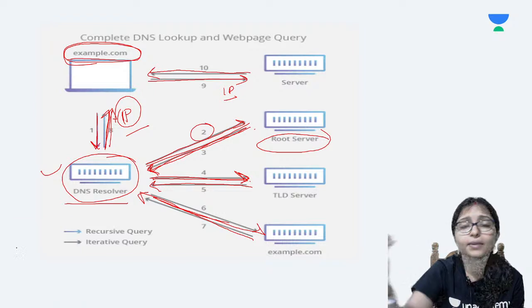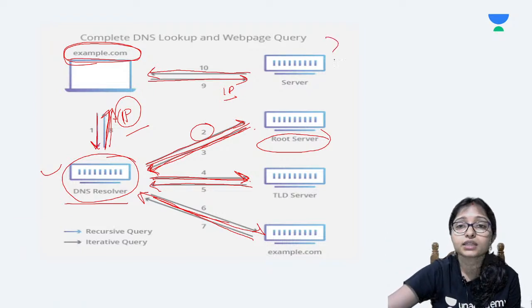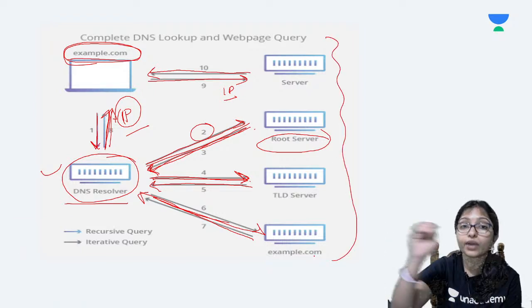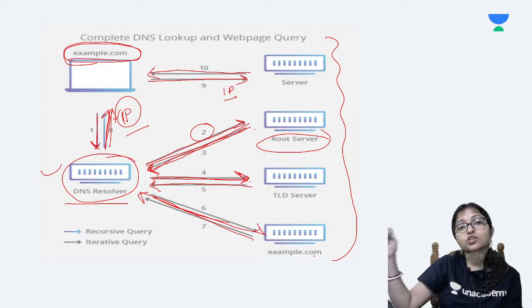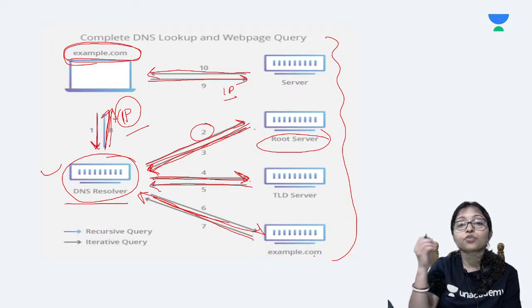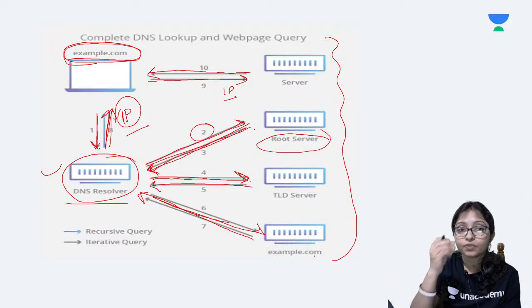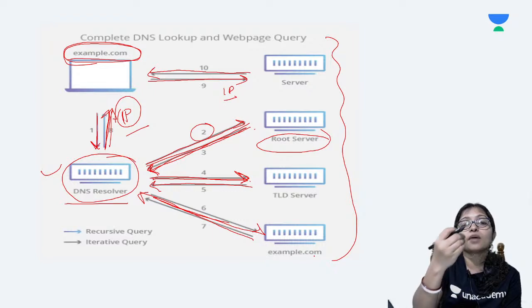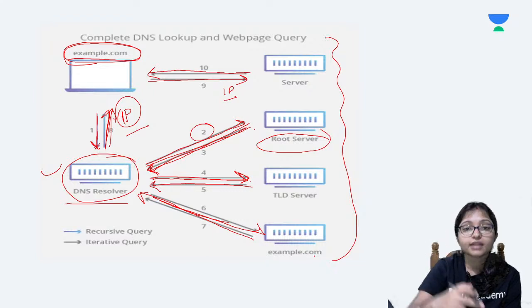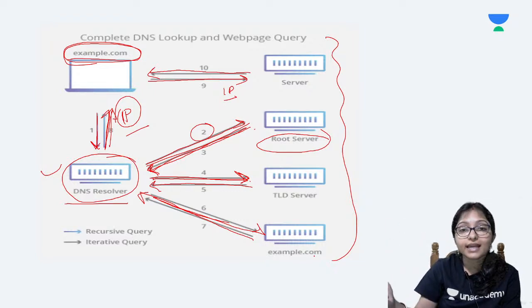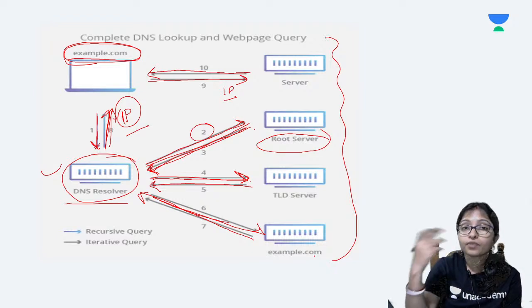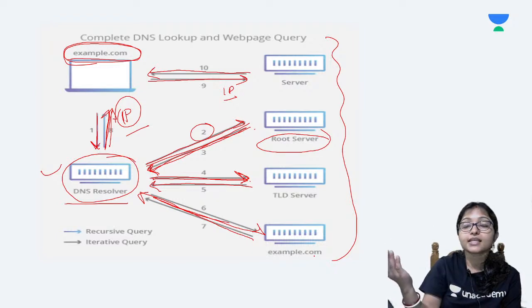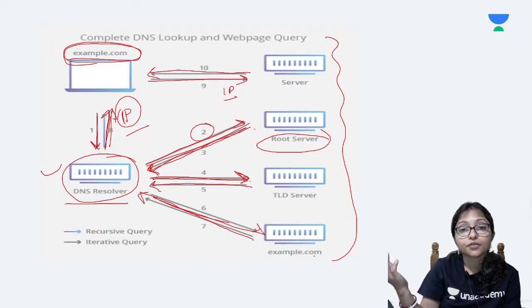Here just try to remember this image, and from the image the names are very important. Sometimes they give the sequence: what is the sequence of the DNS resolver? How from the name do you get the IP? They will give you example.com, then it is coming to the DNS resolver, then going to TLD, then coming to root. If they ask in this sequence, then you will be confused.